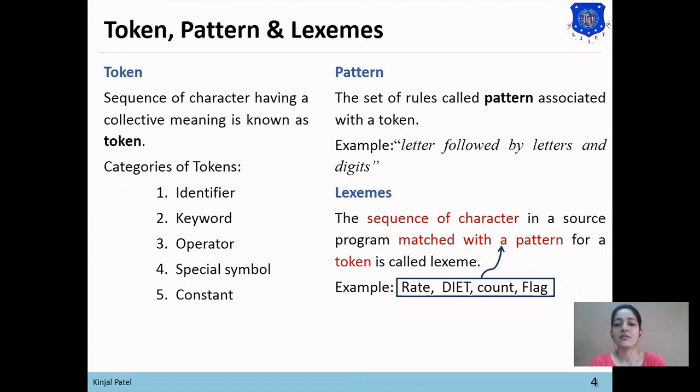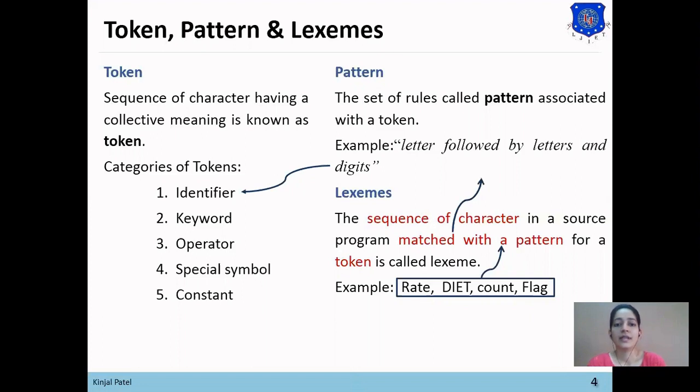So these strings will be matched with the pattern of identifier, and lexical analyzer will define this string as an identifier. So we know that these all are identifiers, but how a lexical analyzer finds that it matches with the pattern of identifier and then denotes that particular string is an identifier type of token, and that particular string is known as a lexeme.